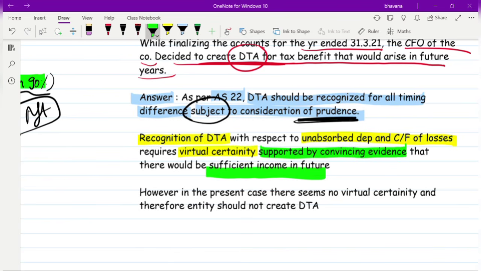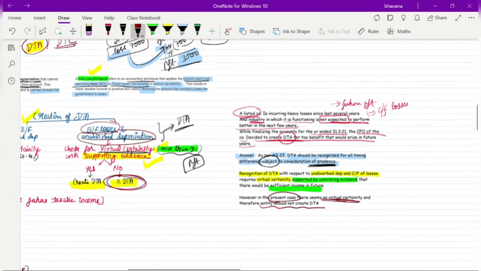However, in the present case, there seems to be no virtual certainty, correct? Because they are telling that it is expected that there will be no profits in the future. And therefore, the entity should not create DTA. So whatever the CEO's decision was to create DTA, it is wrong in this case. I hope you have understood this.